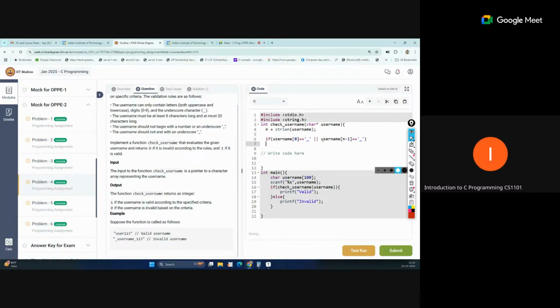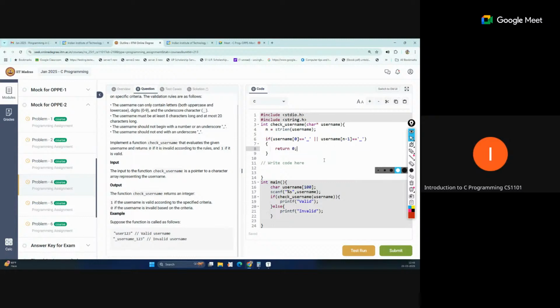If this is true, what should we return? Return 0 directly, and here our function will stop. At any point where the return statement is hit, the function stops with a 0 answer. So this is one condition we have fulfilled: underscore should not come at the last or at the first position. Another condition is that a digit should not be at the first position either. We can write that condition here too.